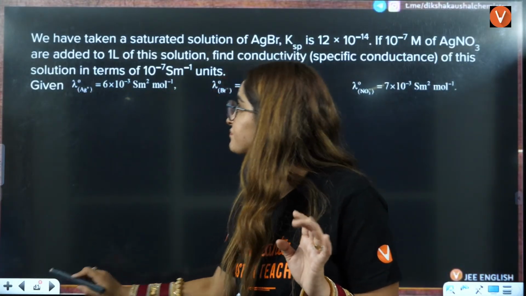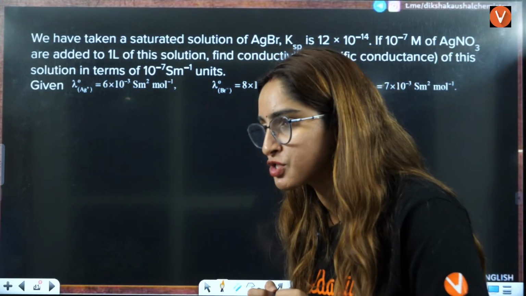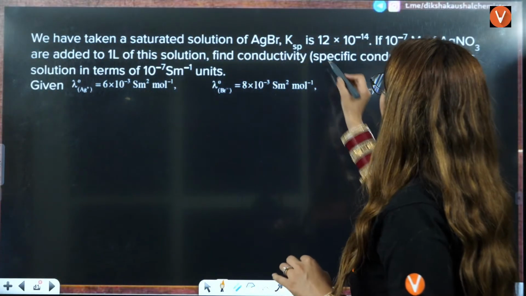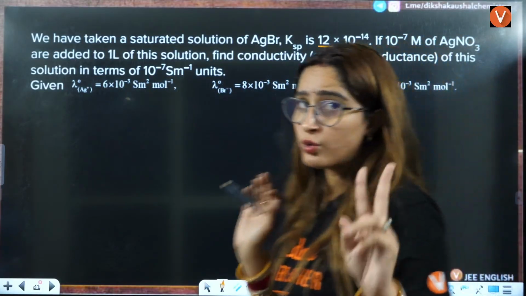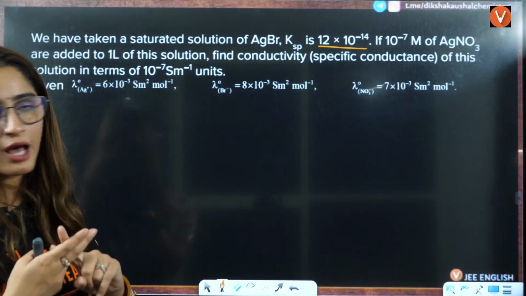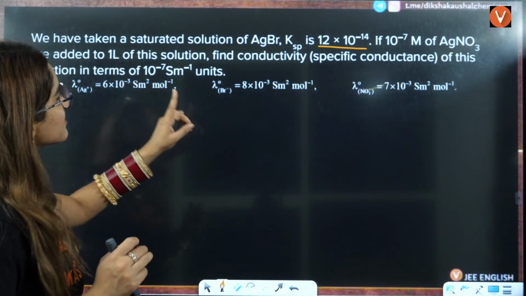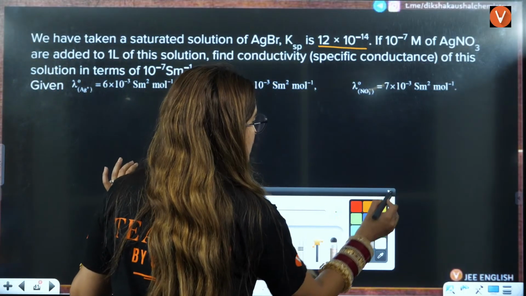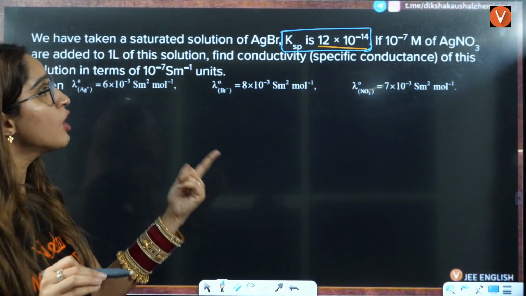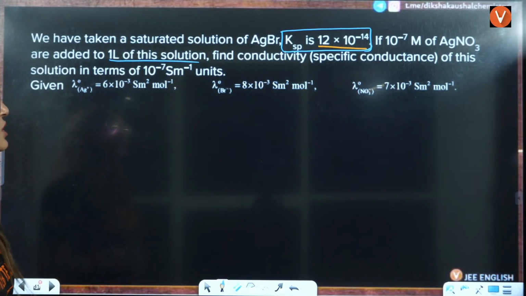Right? Okay. Next question is, we have taken a saturated solution here where AgBr Ksp is this. Two things they have actually mixed here: solubility product, and you have the ionic conductivities here. So we have taken a saturated solution of AgBr, Ksp value is this, right? If 0.7 molar of AgNO3 was added to 1 liter of this solution, this is what they are saying.